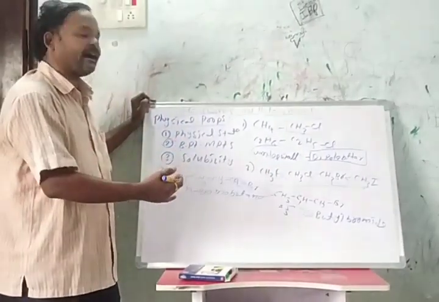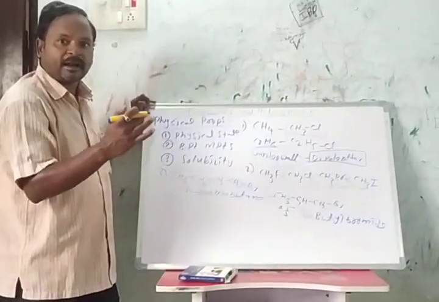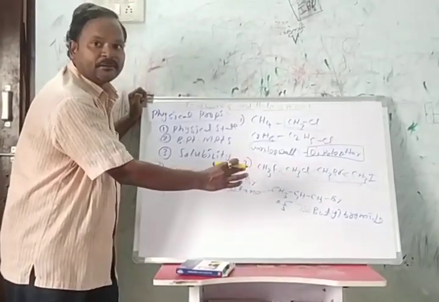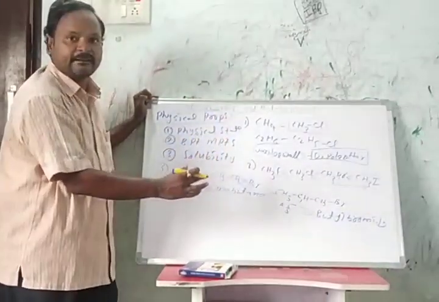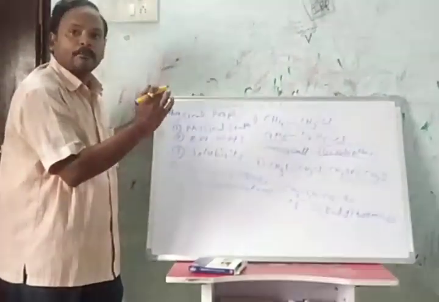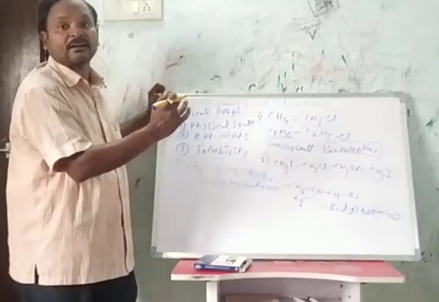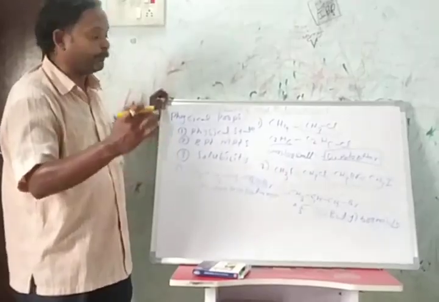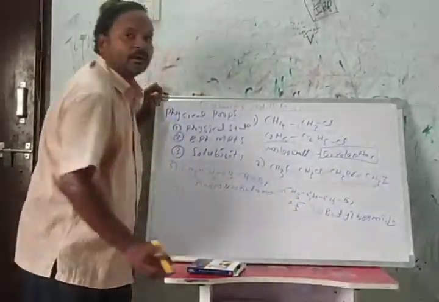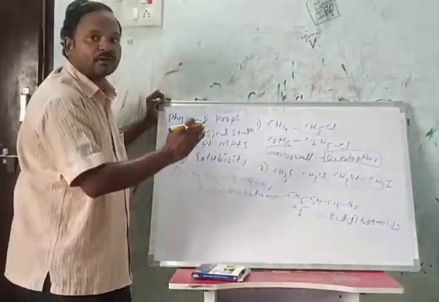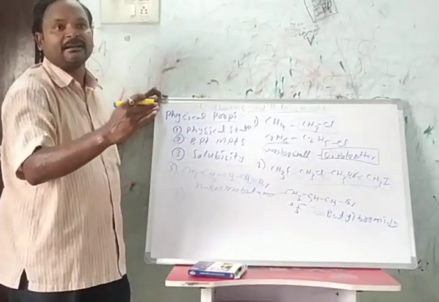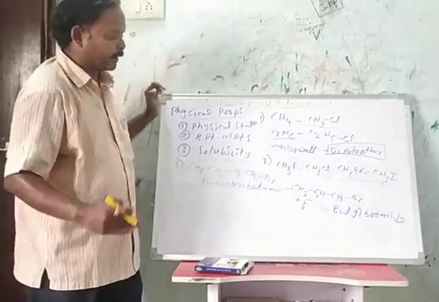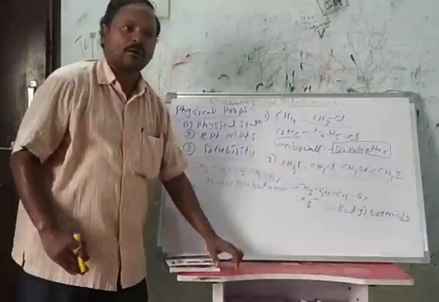When we are comparing the solubility of normal and iso haloalkanes, the one which has more surface area is slightly less soluble, that is, it dissolves more slowly in water compared to the iso compound.